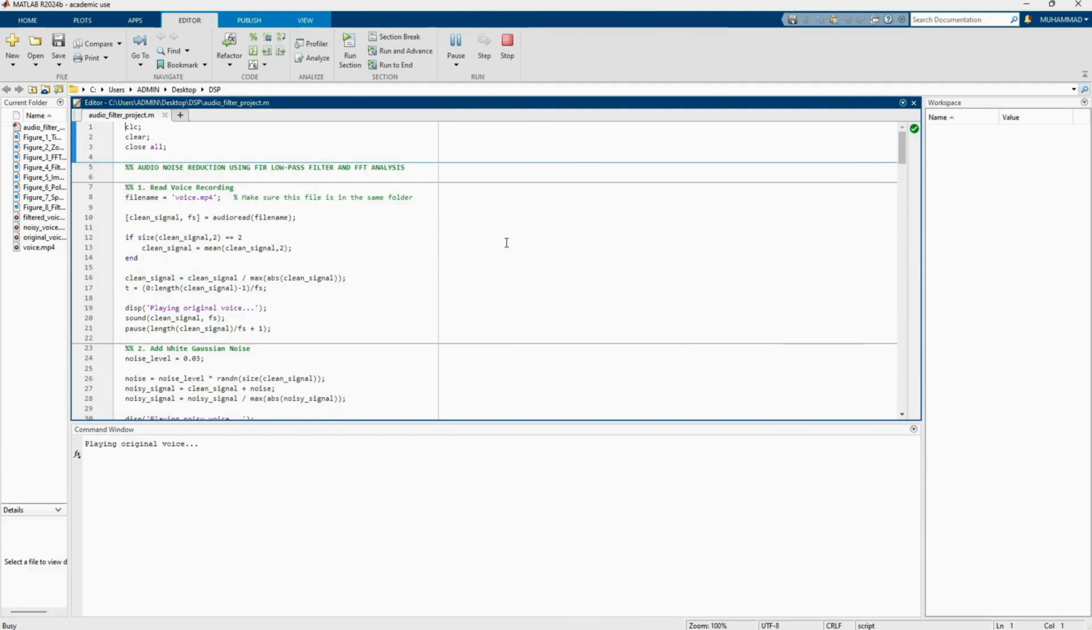Hello everyone, this project demonstrates audio noise reduction using digital signal processing. First, the original speech signal is recorded, then white Gaussian noise is added to simulate the environmental interference. Finally, an FIR low-pass filter is applied to reduce the noise while preserving the original speech.